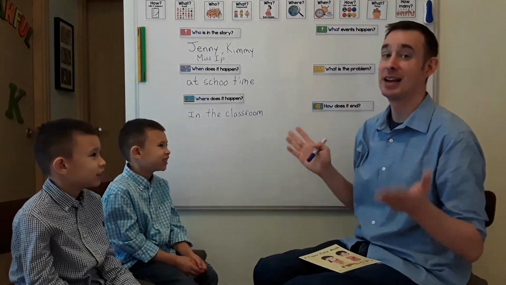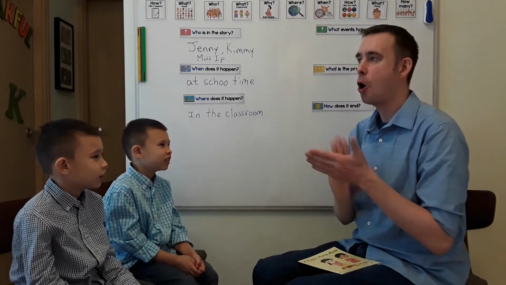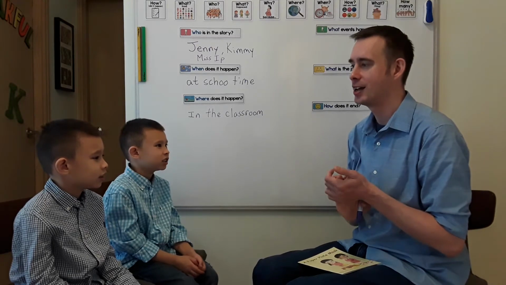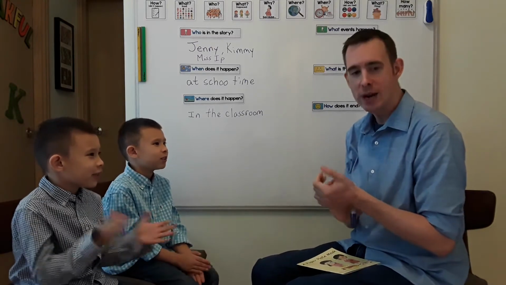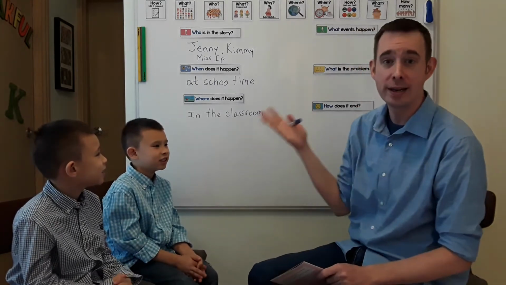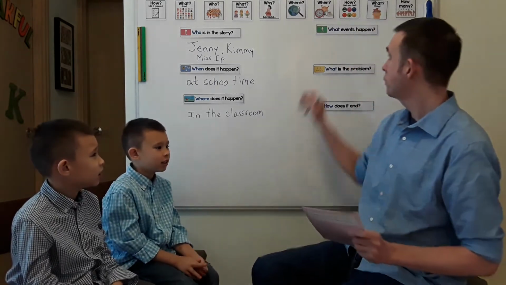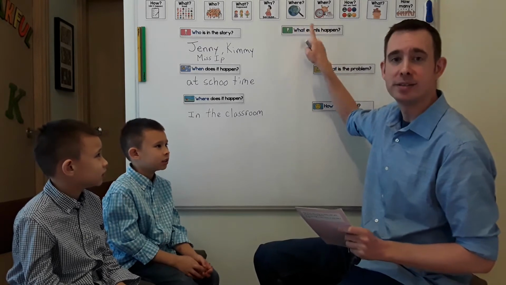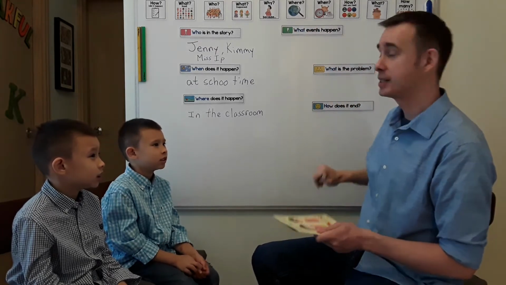Oh, so close. All right, it's a big, long word, right? So we're going to clap it out. Orientation. Can you do that with me? Orientation. Orientation is the who, the when, and the where. Now, we're going to move over to what happens in the story. That's called the events.